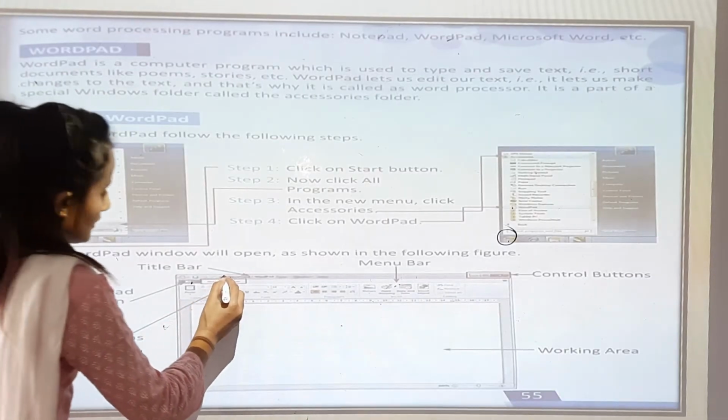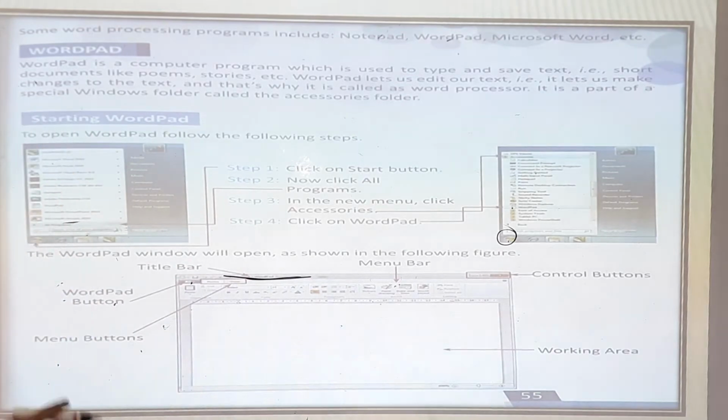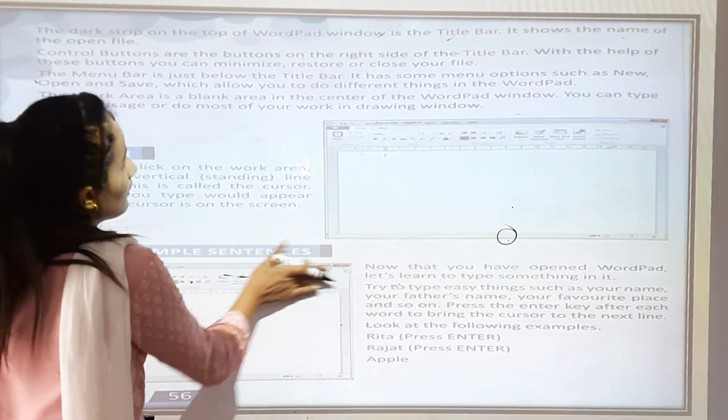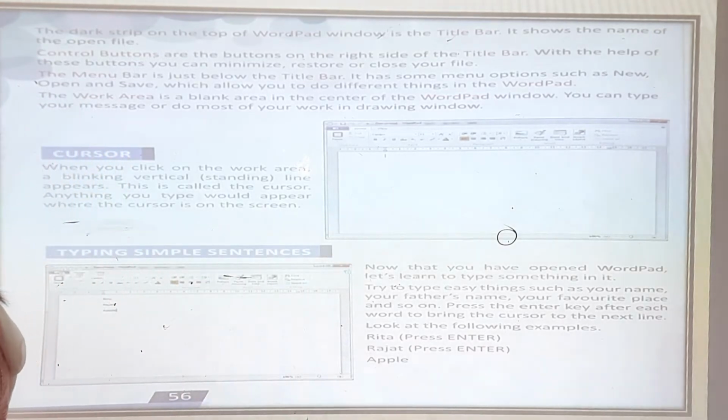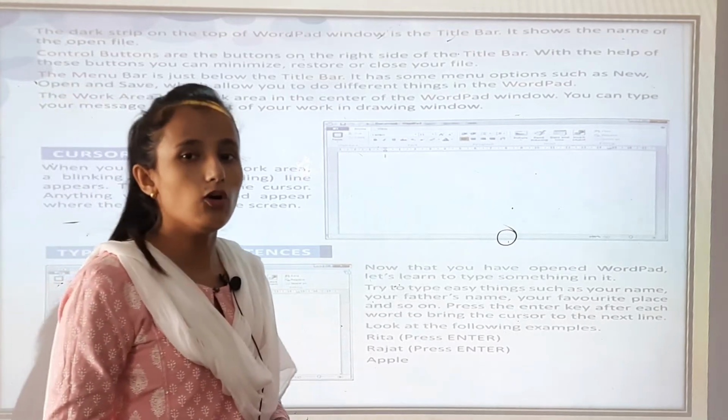The dark strip is called a title bar, you can see it in your windows. Now in Wattpad, the title bar shows the name of the open file.